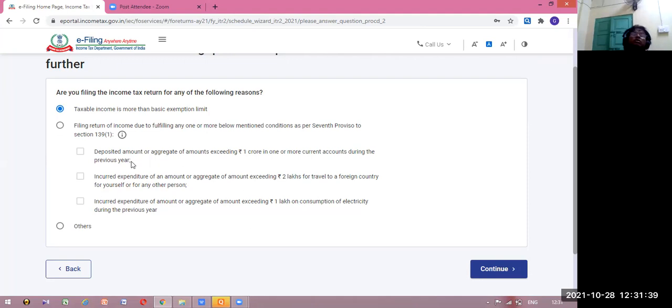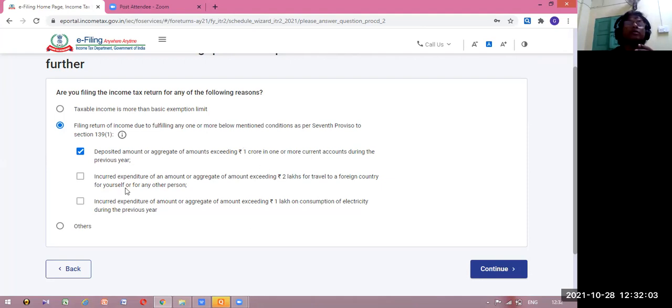But here, if your deposit to the current account is more than 1 crore, you have to submit a return. So you click here and choose this one.